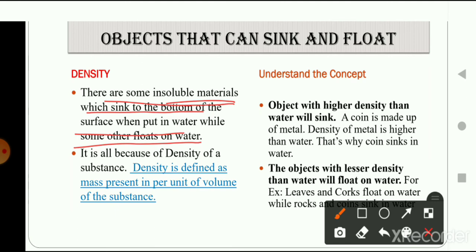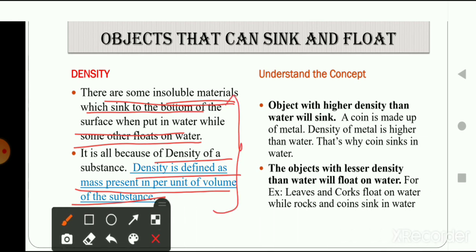So what is density? Density is defined as mass present per unit of volume of a substance. Due to density, the density of iron is more, so it is heavier than water, and it sinks inside the water, whereas cotton and the wooden block weigh less than water, so they float on the surface of water. So objects with higher density than water will sink.